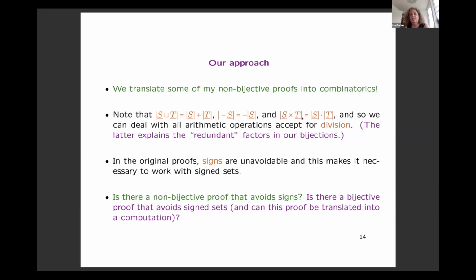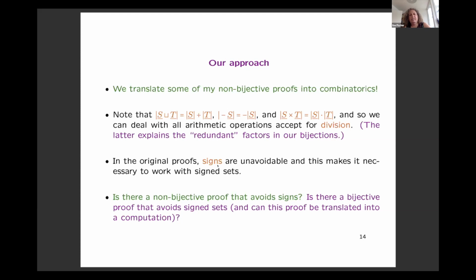So we can deal with all arithmetic operations except for division. And this should now also explain why we had these redundant factors. You remember the first bijection was just about proving the product formula. So it's really because there is not a good way to deal with division. This is why we have these additional factors.